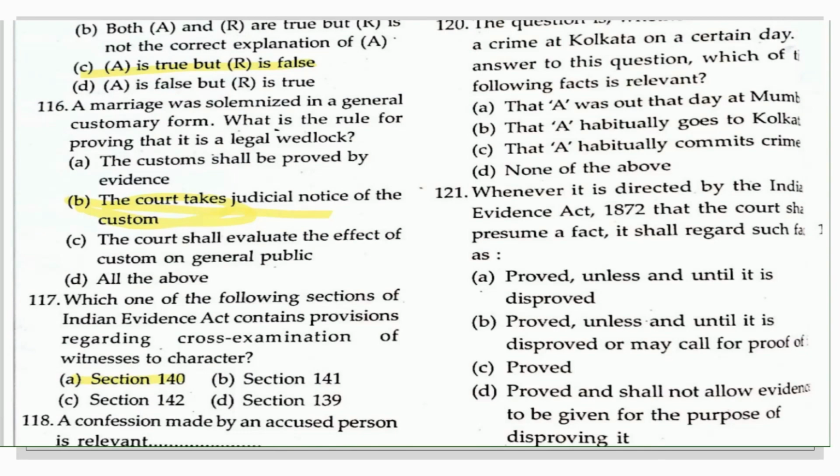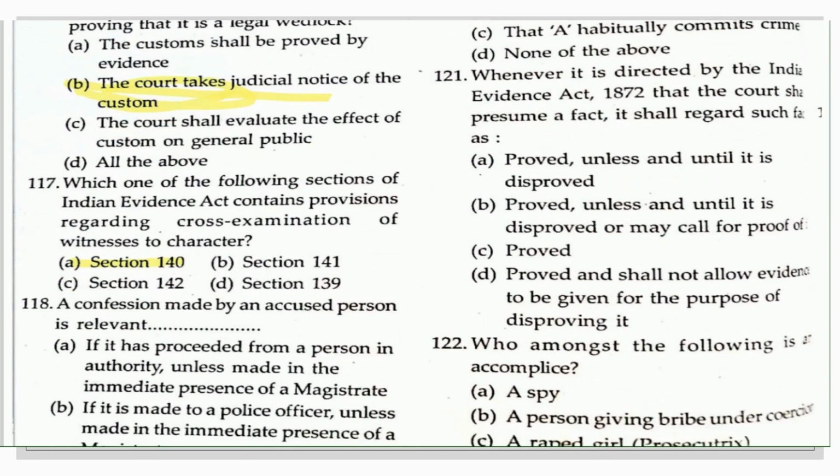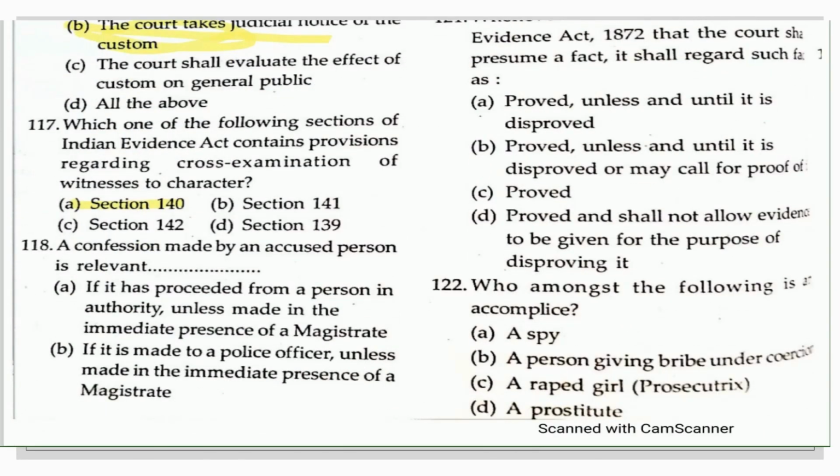The next question which had been asked in the Indian Evidence Act: a confession made by an accused person is relevant if it has proceeded from a person in authority unless made in the immediate presence of the magistrate. The B option is: if it is made to a police officer unless made in the immediate presence of the magistrate.